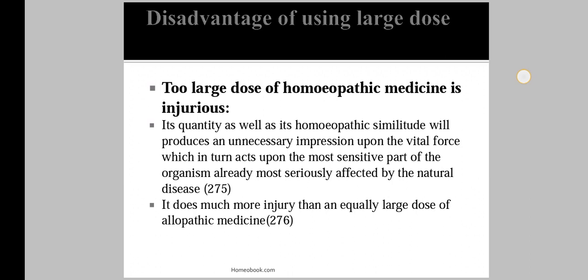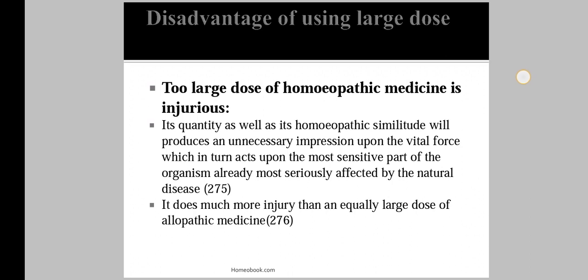The patient is already suffering from the natural disease, and the same part is affected by that large dose due to similarity, and the medicine starts proving, causing large homeopathic aggravations and more harm to the patient.